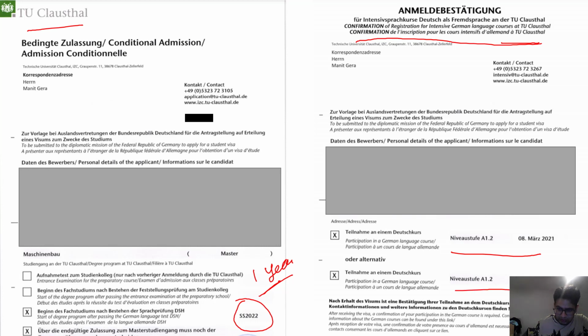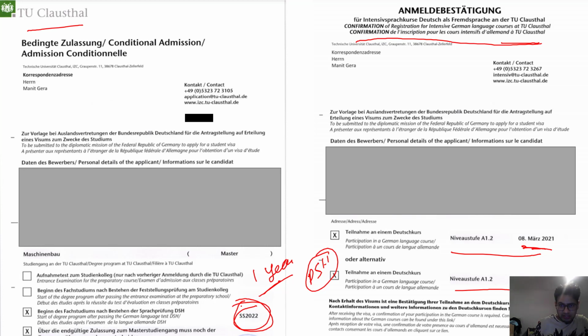They have given me two batches from which I can choose any batch. One will start from 25 May 2021 and another one. In these batches I can learn the language till the required level, and the university will take the TestDaF, and if I clear it I will get enrolled into the course and can start my study in 2022. So this is how the procedure goes for the conditional and unconditional admits.